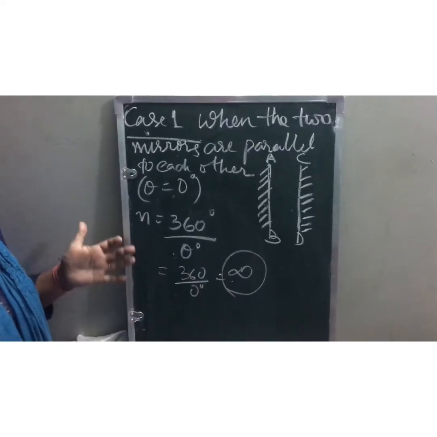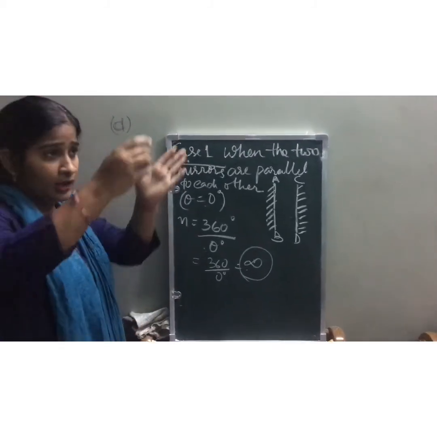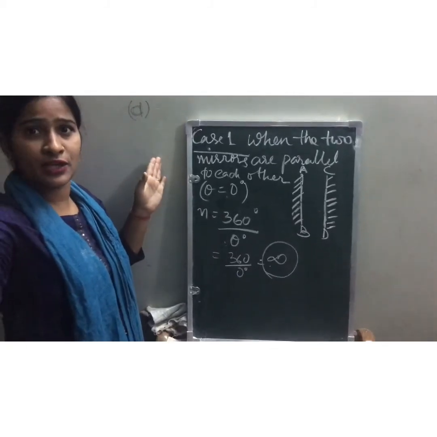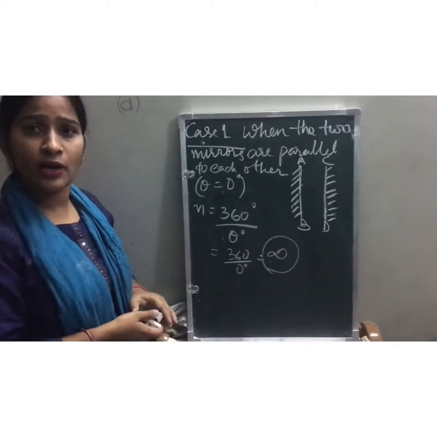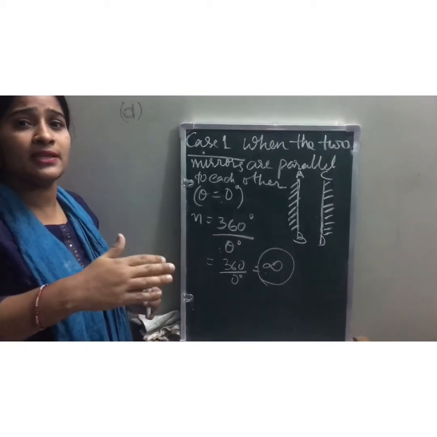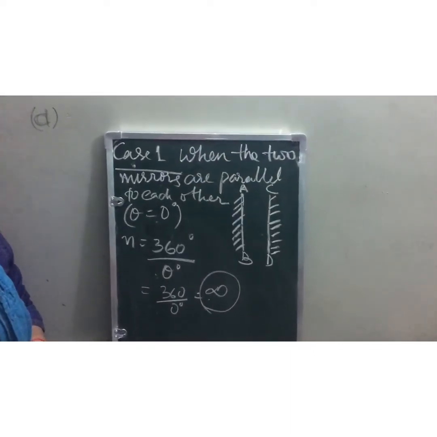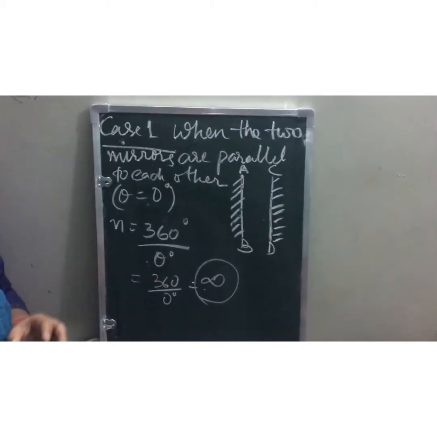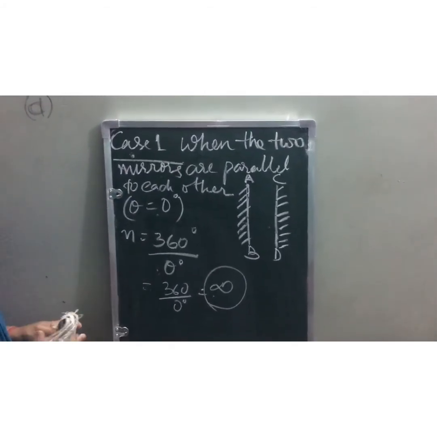But you will say, ma'am, we have not seen that. For example, when you go to a barber shop, you can see that the mirrors at the back and in the front of you are also placed parallel to each other, no? But you will say, we are not able to see an infinite number of images. Yes, you are not able to. Why? Because as the number of images increases till infinity, their brightness is also decreasing. That's why you are not able to see all the infinite images in two parallel mirrors. Okay, I'll show you by a ray diagram for this. It's an important question.